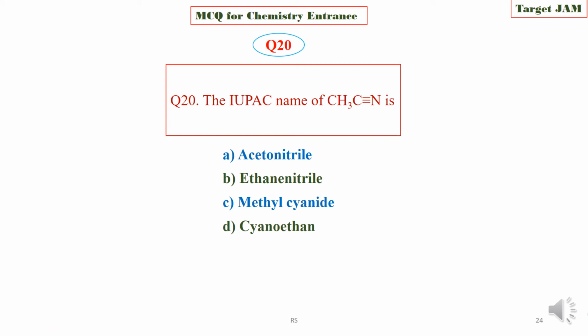Question 20. The IUPAC name of CH3CN is acetonitrile or ethanenitrile or methyl cyanide or cyanoethane. Choose the correct IUPAC name of this compound. We are now going to check the answer key. The right option is option B, that is ethanenitrile.